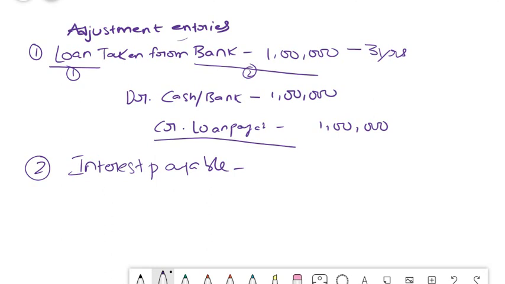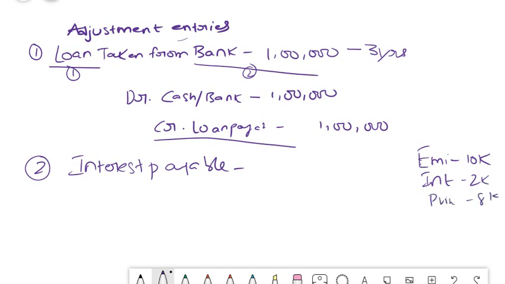So here what we have to do is, in case the interest is not deducted from your bank account in the year end, you have to pass an adjustment entry for the interest payable, because it is an obligation which pertains to the current year. Hence you have to charge interest. The common entry for interest is, assuming that you have paid an EMI of 10,000 for the above loan, just consider it as an example, and out of this interest amount is 2k and principal is 8k.